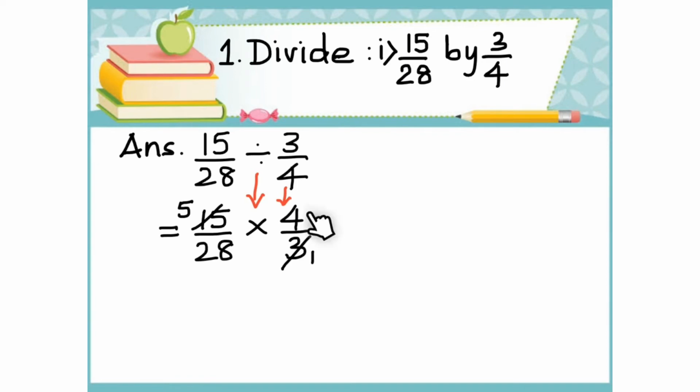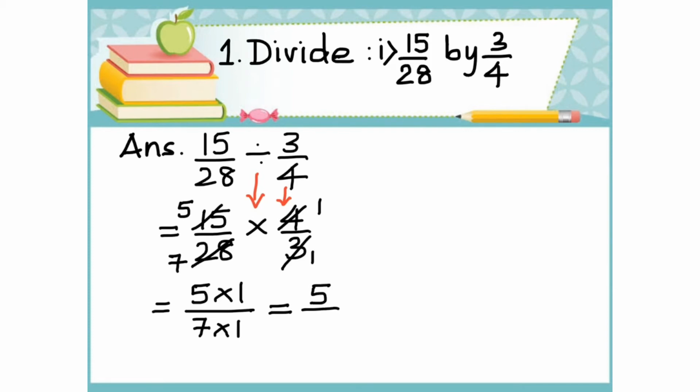And 4 and 28 have 4 as common factor. So let's cancel it. 4 times 1 is 4. 4 times 7 is 28. Now this expression will be equal to multiplying the numerators together, 5 times 1, by multiplying the denominators together, 7 times 1, which is equal to 5 times 1 is 5 by 7 times 1 is 7. 5 by 7 is the answer.